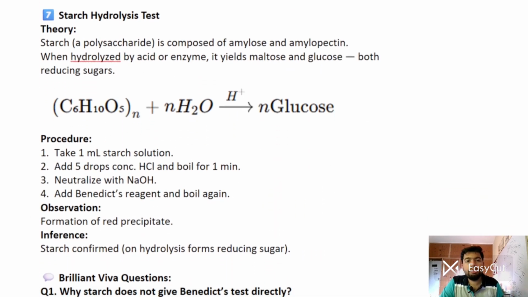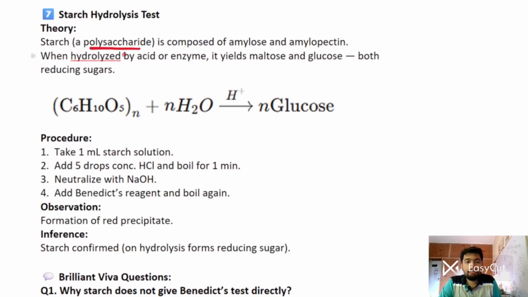So starch is a polysaccharide compound which is made up of amylose as well as amylopectin. When hydrolyzed by acid or enzyme, it will yield maltose and glucose, and maltose and glucose both are reducing sugars. So what you have to do, you have to take 1 ml of starch solution first of all. You have to add 5 drops of concentrated HCl and you have to boil it for 1 minute.